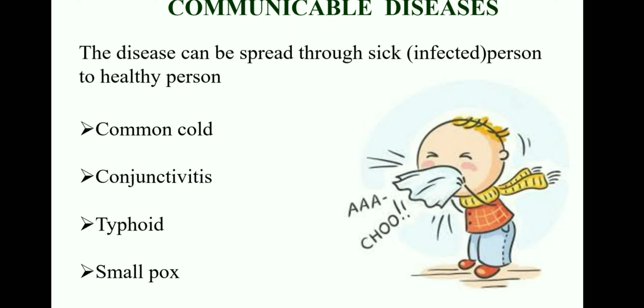Even conjunctivitis, in which the eyes become red. Even typhoid is also a communicable disease. Smallpox is also a communicable disease which can spread from one person to another. In smallpox, you can see small blisters on the body.